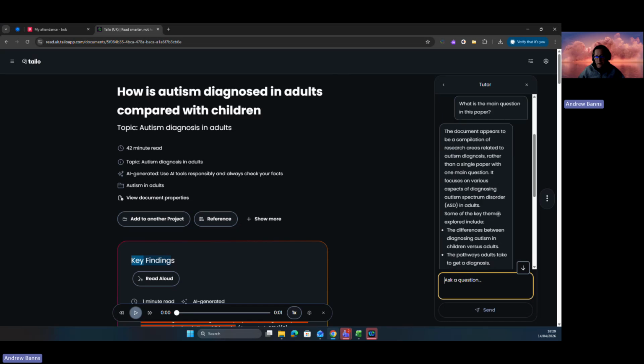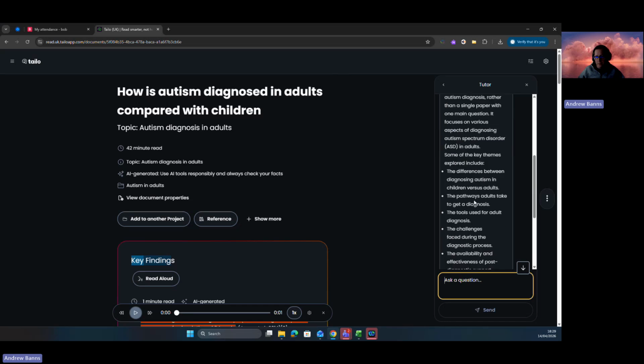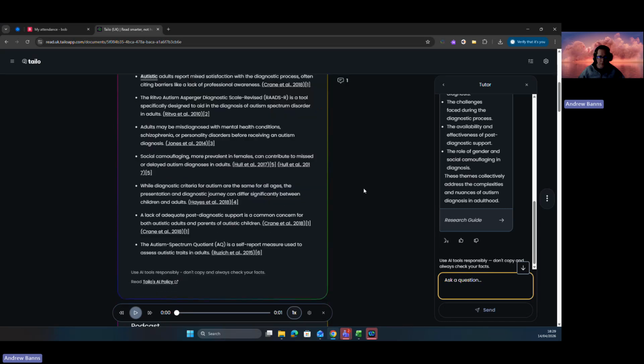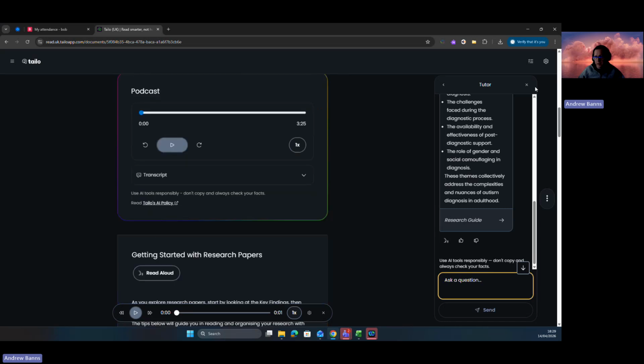There you go. So it's pretty quick as well. It's come up with what the idea of the paper is, but it's just using the information that's just been uploaded to it. So it's not doing any extra work for you. It's just using what you've provided it with.